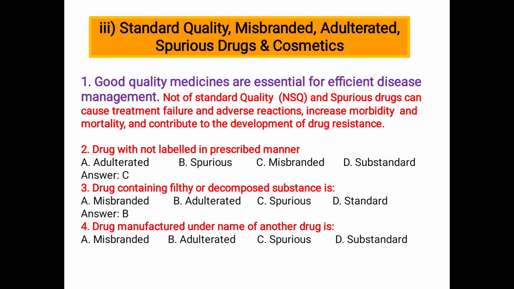Next, drug manufactured under the name of another drug: A misbranded, B adulterant, C spurious, and D substandard. So spurious drugs. To summarize: a drug not labeled in the prescribed manner is called misbranded, a drug containing filthy or decomposed substance is called adulterant, and a drug manufactured under the name of another drug is spurious. You have to remember.